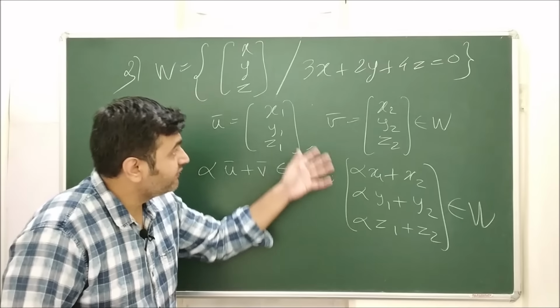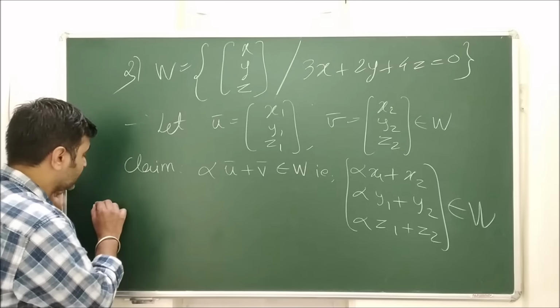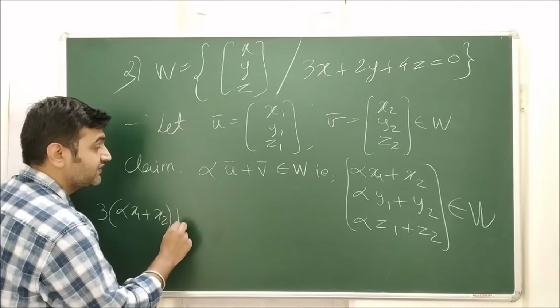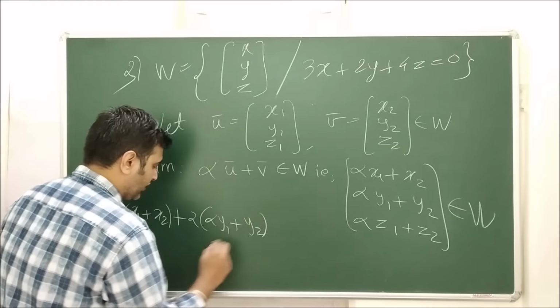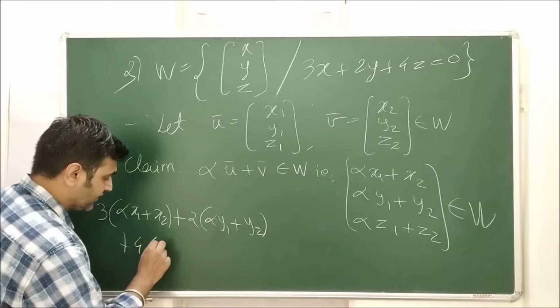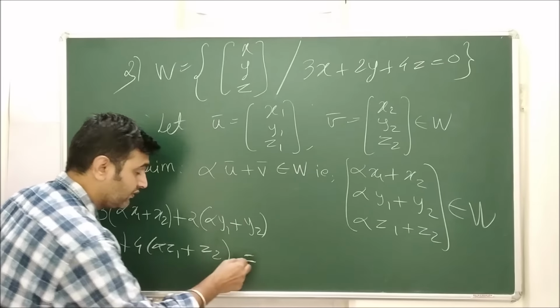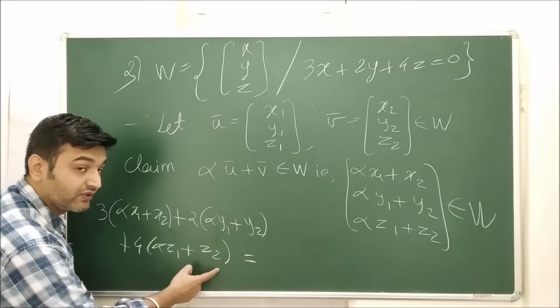Now when will this vector belong to W? If it satisfies this equation, that means what? 3 times the first component plus 2 times the second component plus 4 times the third component. Right? Now you multiply 3 inside, multiply 2 inside, multiply 4 inside.